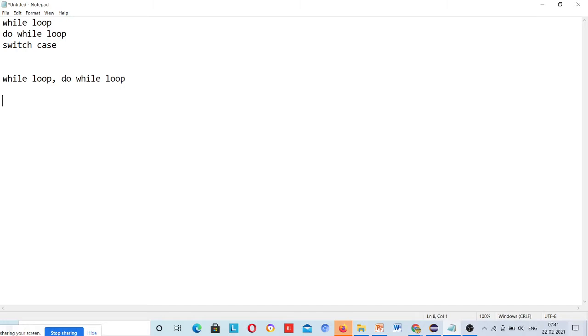So the syntax is this: here while, and then there will be a condition, then open and close parenthesis. For the do while loop, here we have do, then open and close parenthesis, and then while condition.